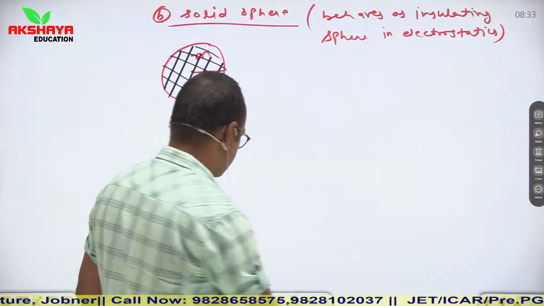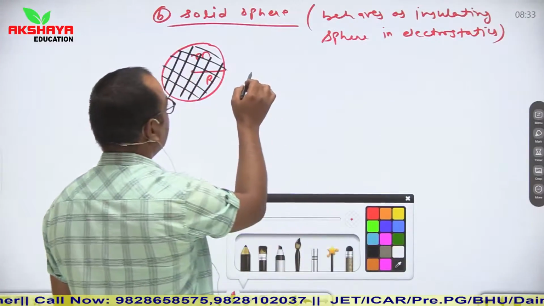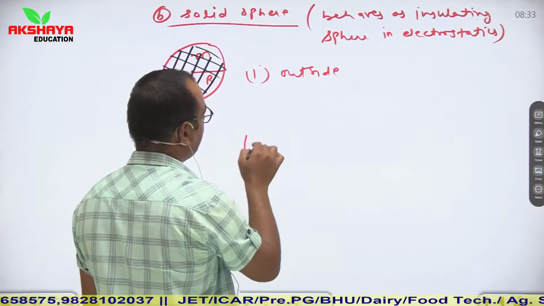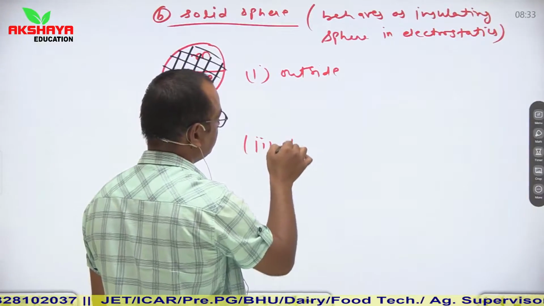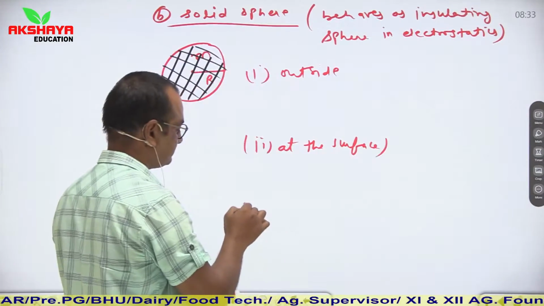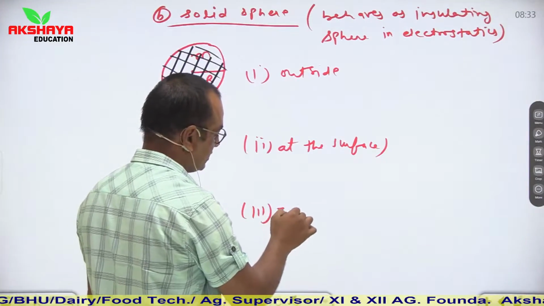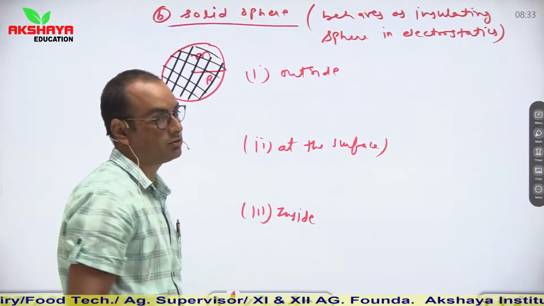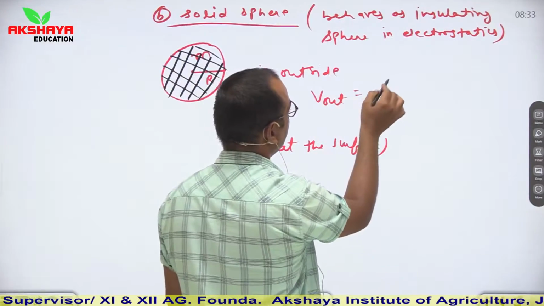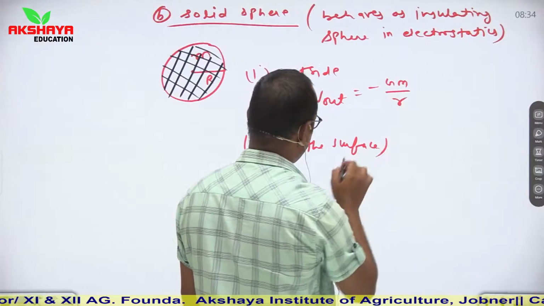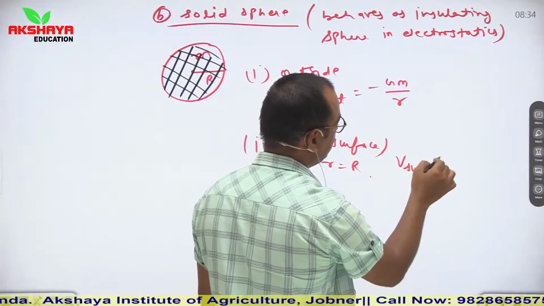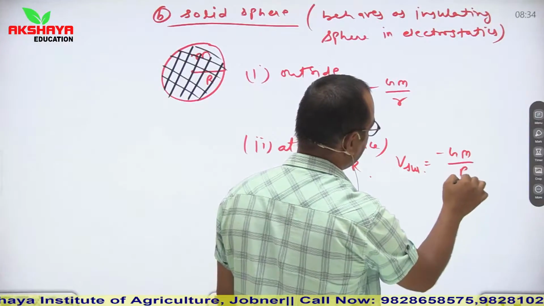at different positions. So again we are considering 3 points: outside, at the surface, and inside. So see, the first two cases remain constant. It means V out is again equal to minus Gm upon R. At the surface, small r is equal to capital R. So V surface becomes equal to minus Gm upon capital R.